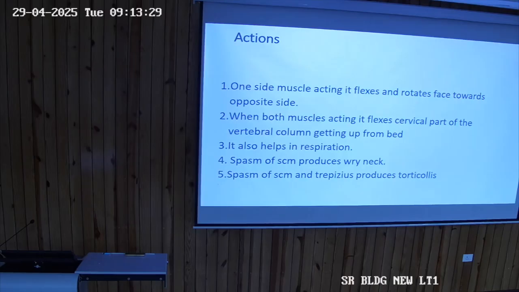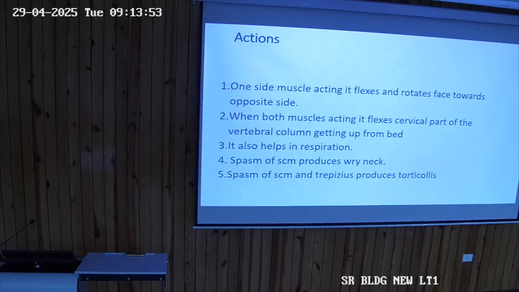The mastoid has nothing to do with respiration, the sternum and clavicle can. So that means at that time its insertion is fixed and origin will be moving. So it acts as an accessory muscle of respiration when its origin is moving at the sternum and clavicle. So it acts only as an accessory muscle.